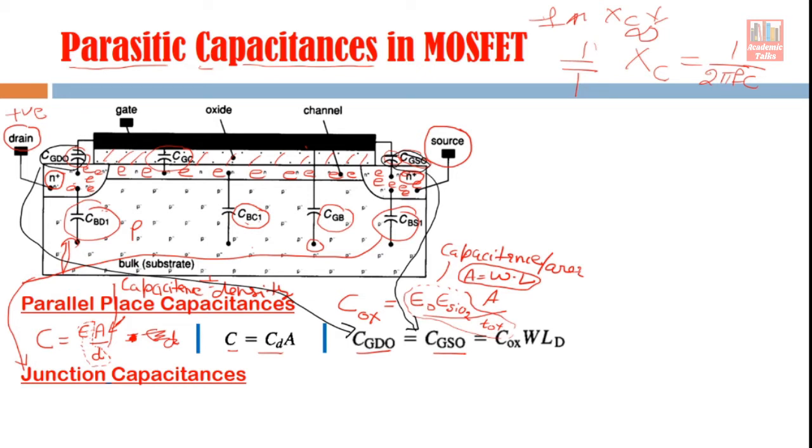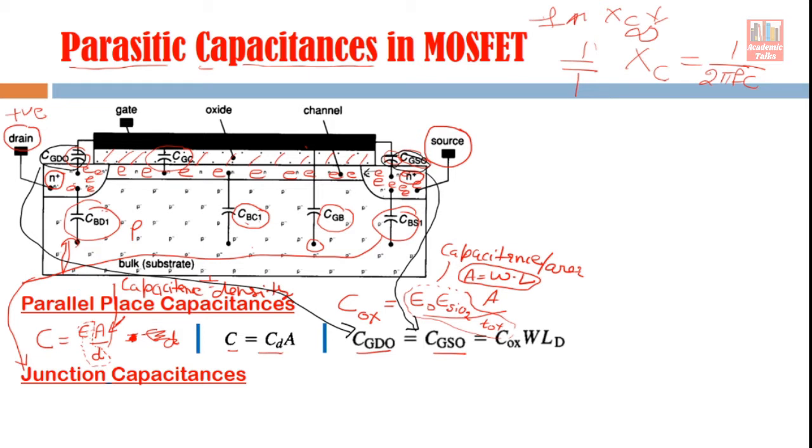And when they diffuse in the lateral direction, they go under the channel area, right? So that way the drain and source regions penetrate into the channel region under the gate.